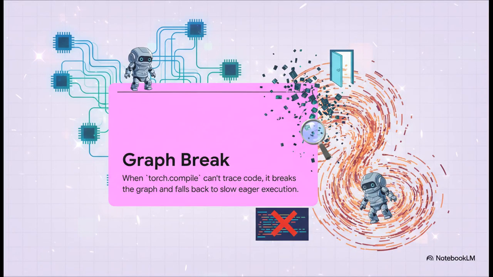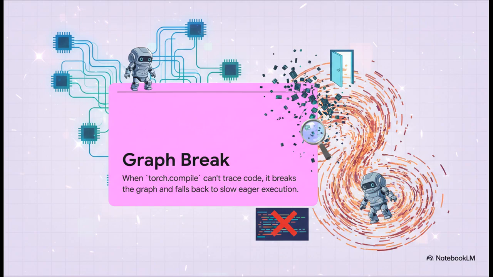So what exactly is a graph break? Imagine a UN translator who's flawlessly translating a speech, but then the speaker uses a really obscure slang term. The translator has to stop, say, "I don't know that one," let the original speaker say it, and then try to pick up where they left off. It works, but it completely breaks the flow and slows everything down.